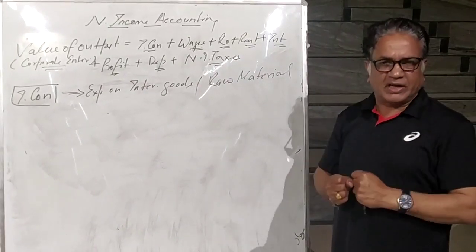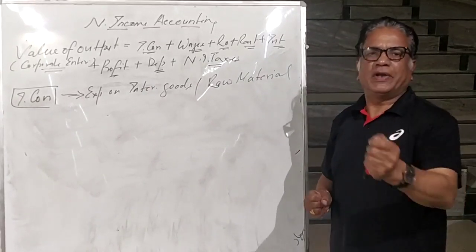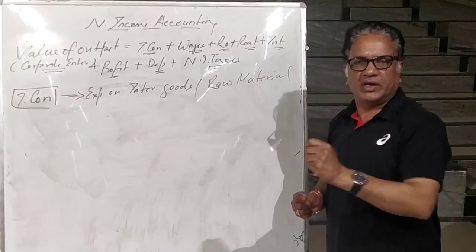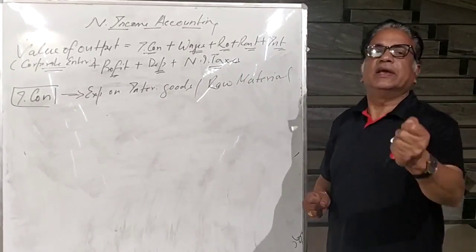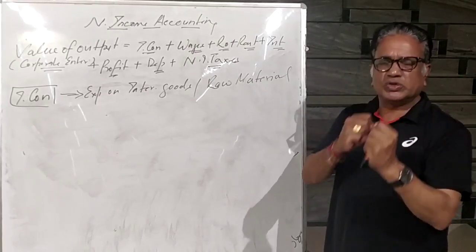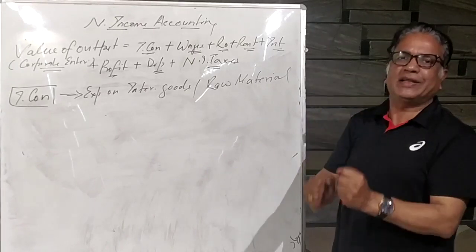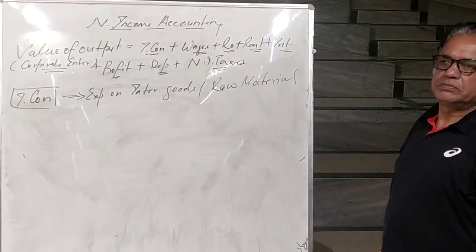Intermediate consumption in JK White Cement is use of diesel, use of petrol, use of electricity, use of stationery, use of different type of services, security services, legal services, CA services. All those services used in the production of white cement by the JK White Cement will come under intermediate consumption.